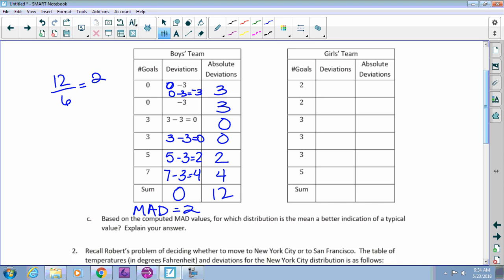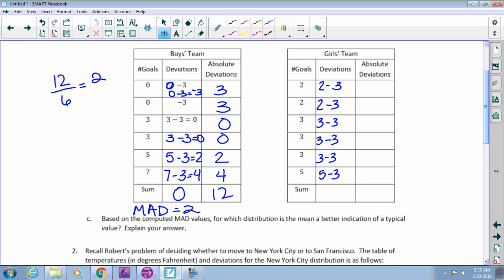And then if we look at the girls team, we have to do more of the work ourselves here. So we're going to put, again, the number of goals here. We know the mean was what? Okay. So we could set these all up. You're taking the first number and subtracting 3 from it.